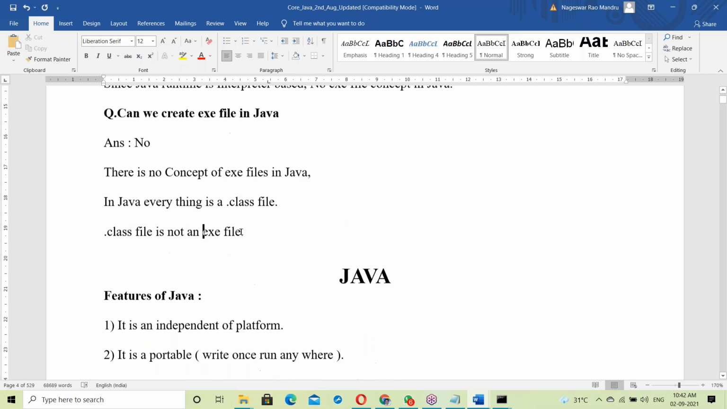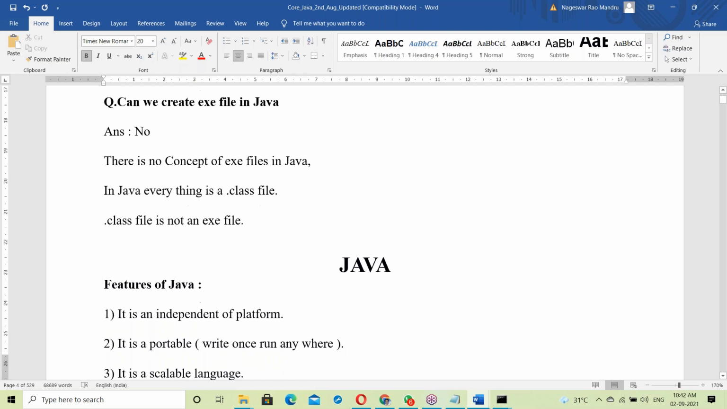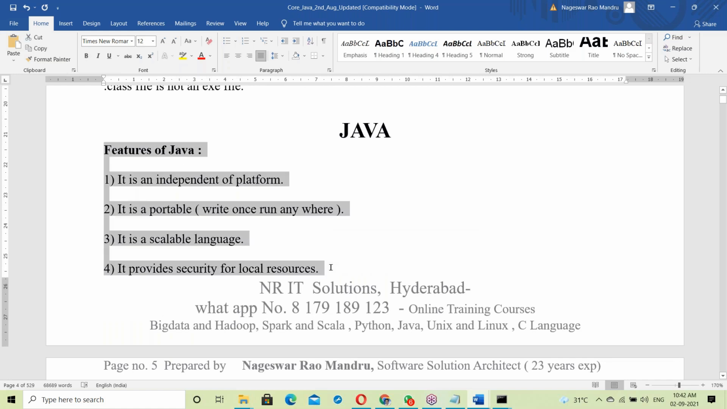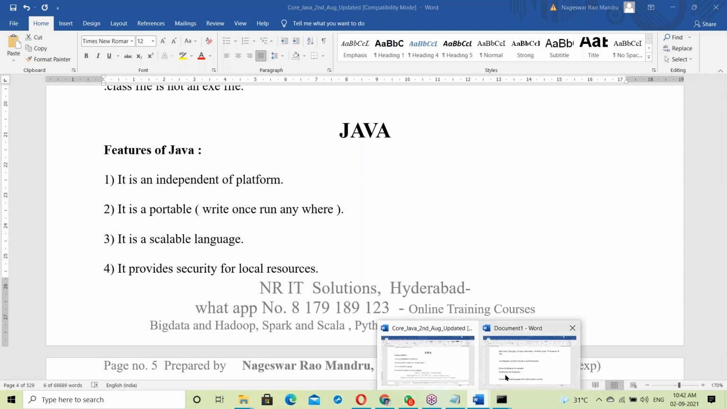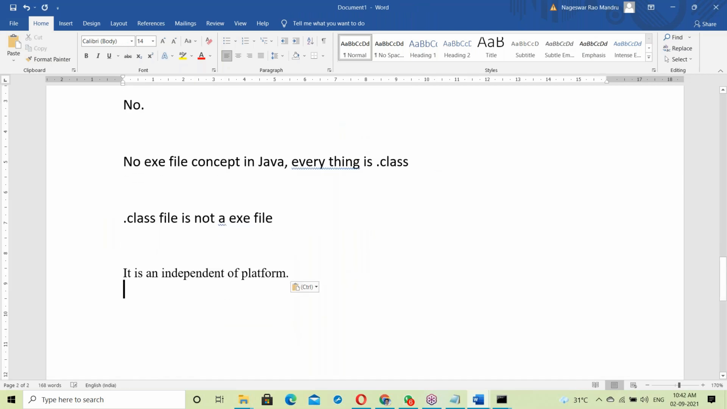So this is about interpreters and compilers. Java depends on both compile and interpret, all those basics. Now we can understand the features of Java. Let us start. First one, independent platform. How Java made us independent of platform. Let us see about independent platform.